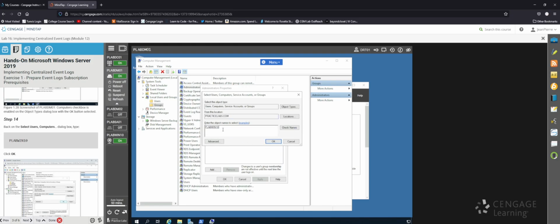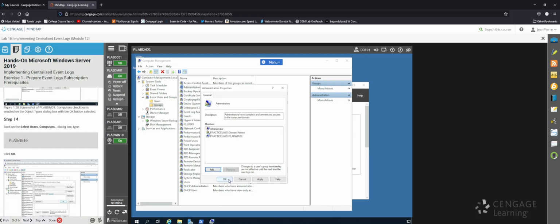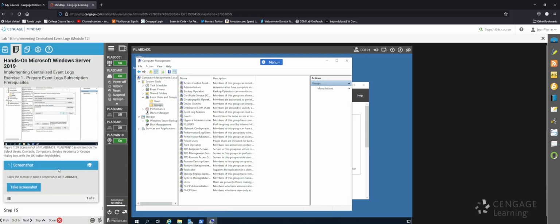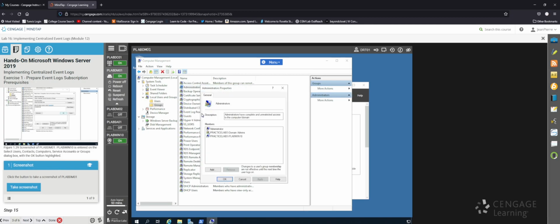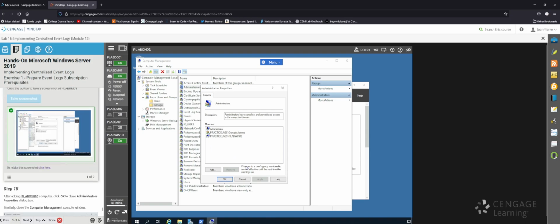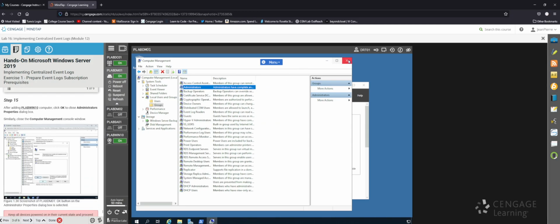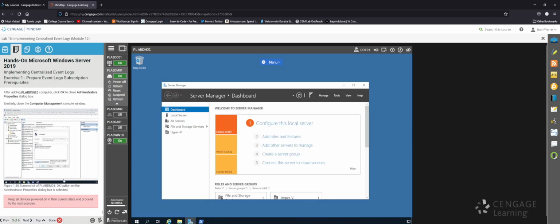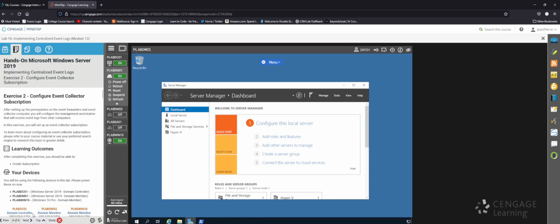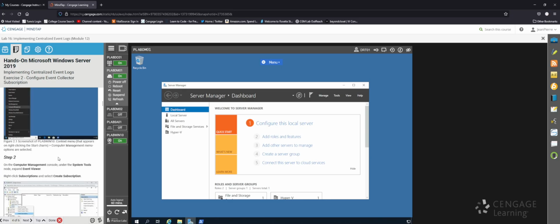So now we're going to add that PLAB Win10 machine. I mean, we could check the name. I'll underline it just to confirm that that's an actual device on the domain that's named PLAB Win10. Then we can do OK. We click OK. And actually, did they want us to? Okay, maybe I think they wanted us to take a screenshot of that, so I'll just take a screenshot of that. Great. Now I'll do OK. That way I can close it. I can close the computer management window, and that's it for page 3. Relatively quick, definitely compared to last week. Last week, page 3 took a very long time, so that's really good.